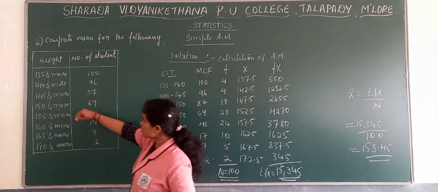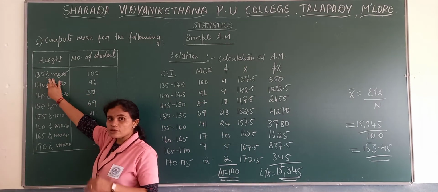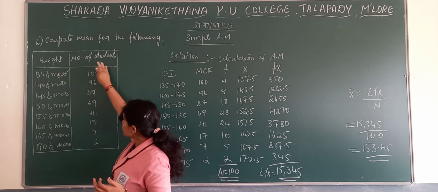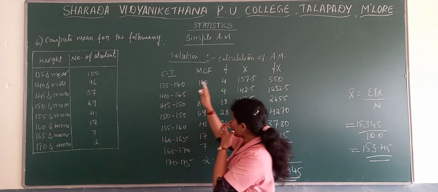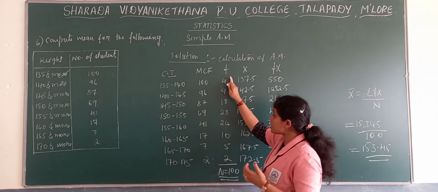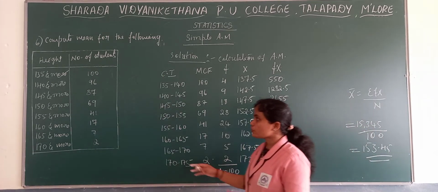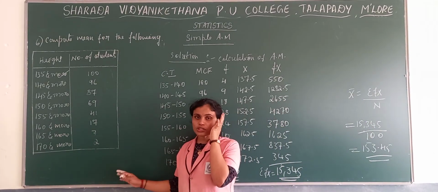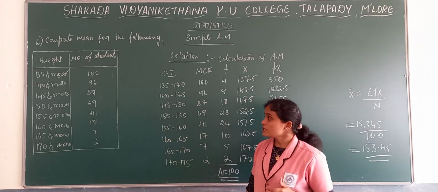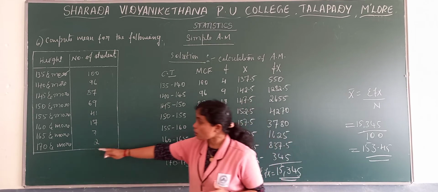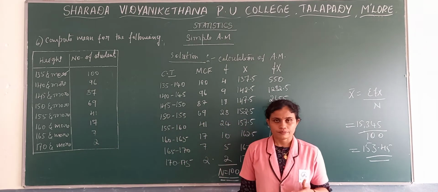How to find the mean when you get class intervals like more than or above? Whatever values are given in the place of frequencies, those are MCF. So from MCF you have to find the frequency, then find the mean. This is for when you get a less than or more than kind of problem in class intervals. Now we'll see how to find the mean when a missing frequency is given.